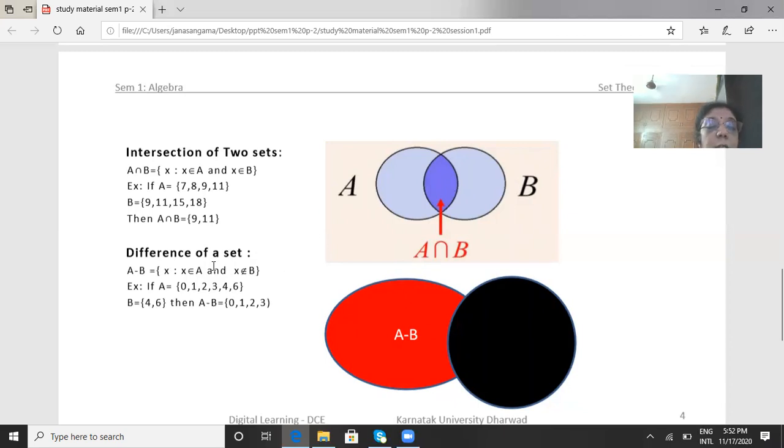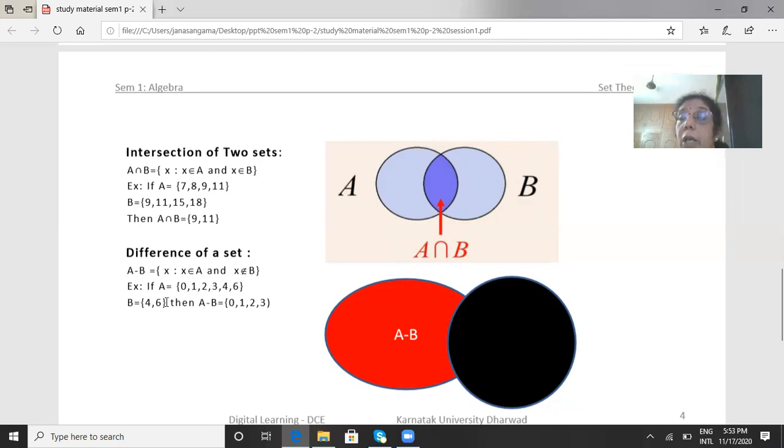Next, let us see what is meant by difference of sets. So what is meant by A minus B? A minus B equal to the set of all x such that x belongs to A and x does not belong to B. So what is meant by A minus B? It is the set of all elements which belong to A and which do not belong to B. See the example. I've taken A equal to the set containing 0, 1, 2, 3, 4, 6. B contains 4 and 6. Now what is A minus B?